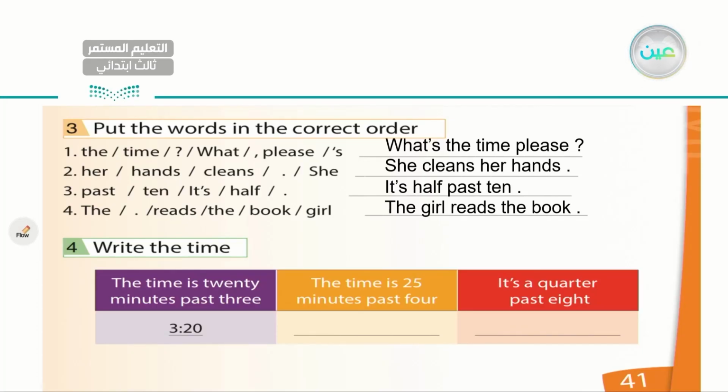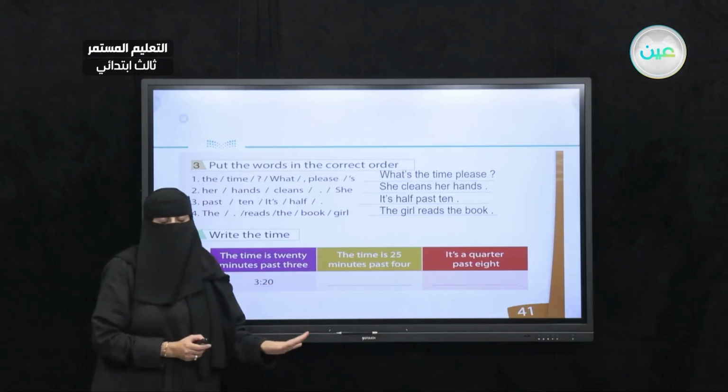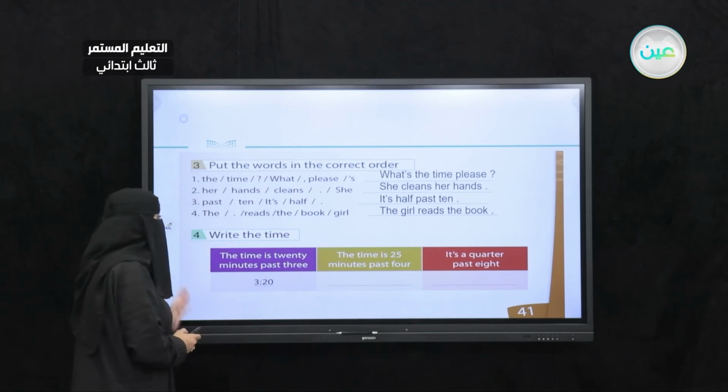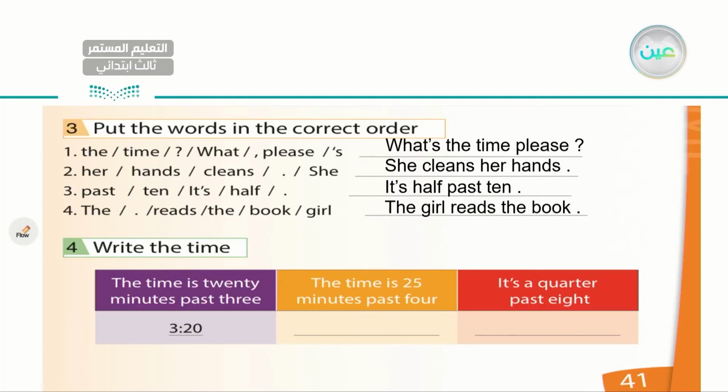Number 4, write the time. Now, I have 3 different times, okay? The first one is an example. The time is 20 minutes past 3. This is how we write it as a number. For the one in the middle, the time is 25 minutes past 4. So what do you think? It's 4:25. Very good. 25 minutes past 4. And for the last one, it is 8:15 or 8:15. Very good, my dear student.